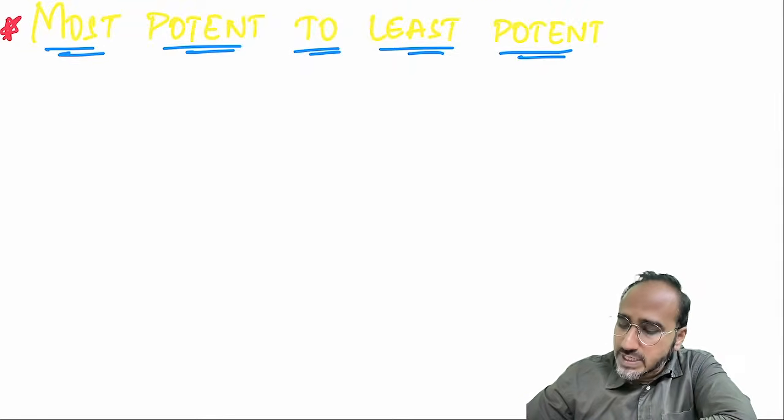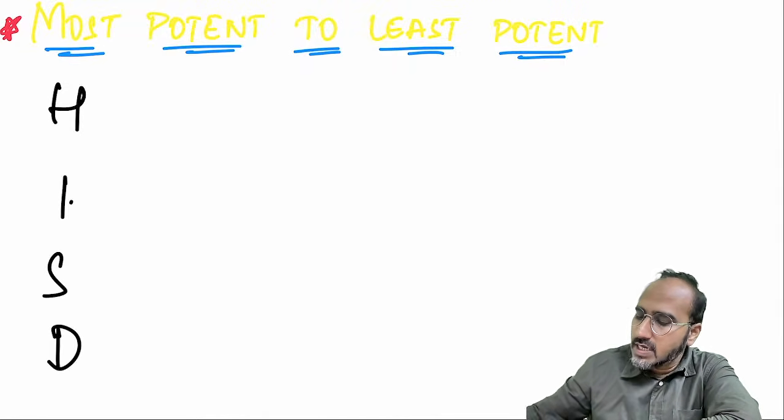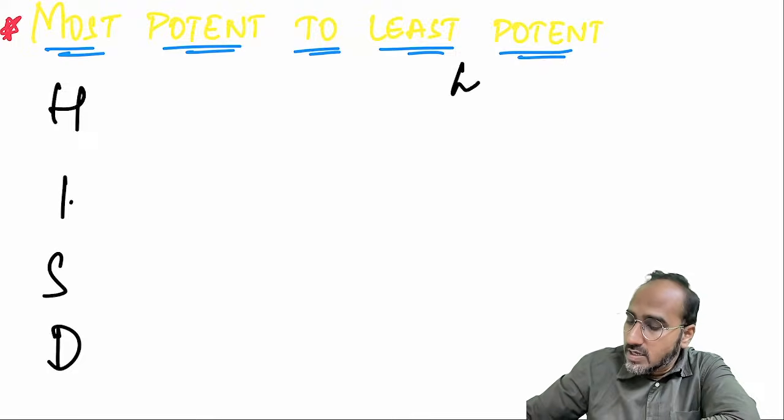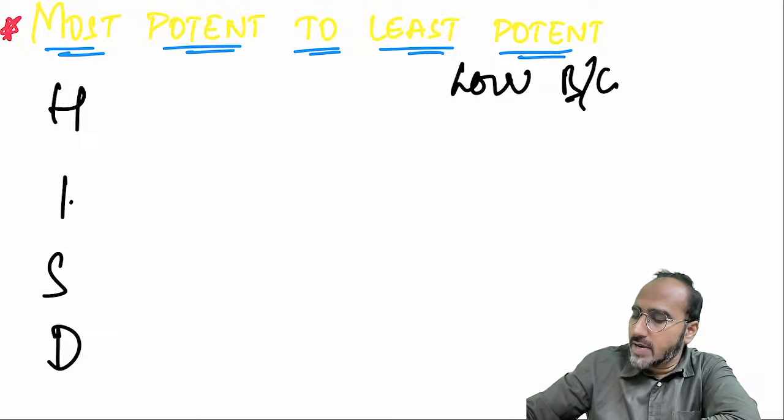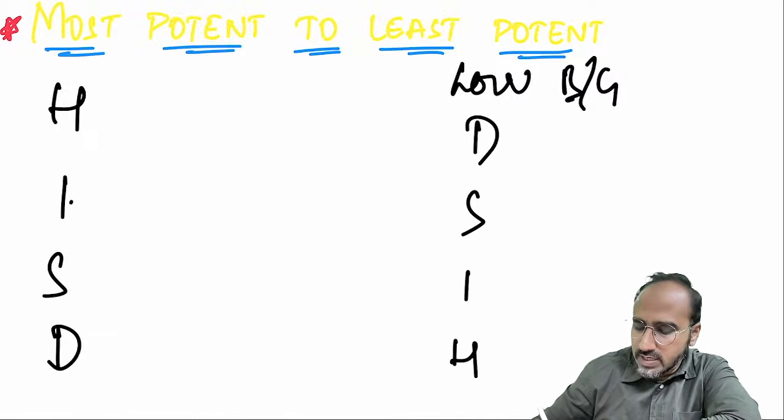Right? Most to least potent, I have already told you, HISD, and agents having low blood gas to high blood gas, it comes in DSIH. You can fill in your workbooks later.